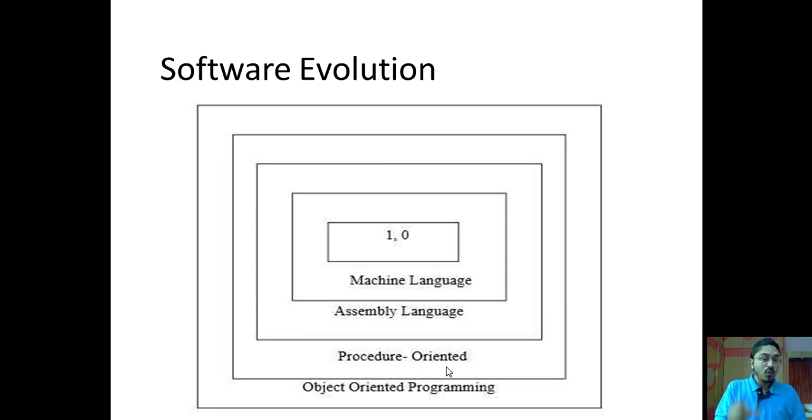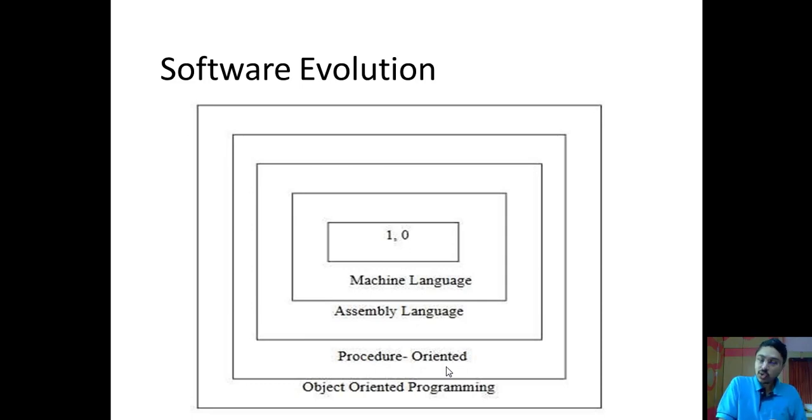And that gap was bridged using object-oriented programming. So this entire statement, object-oriented programming, itself is telling you what is different in it. So it is more oriented towards objects than procedures.